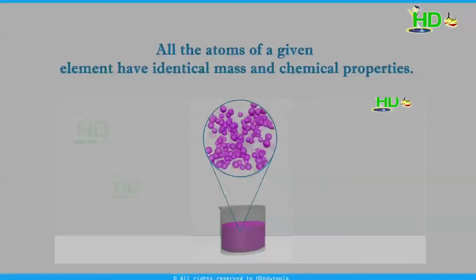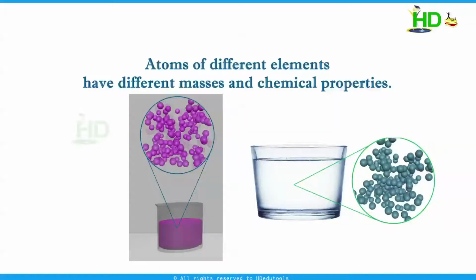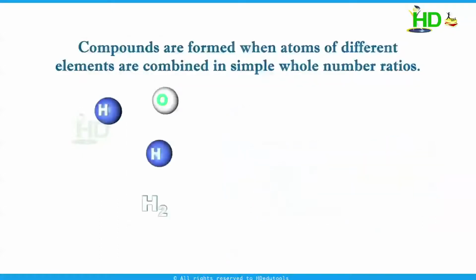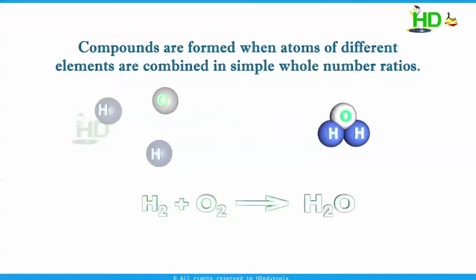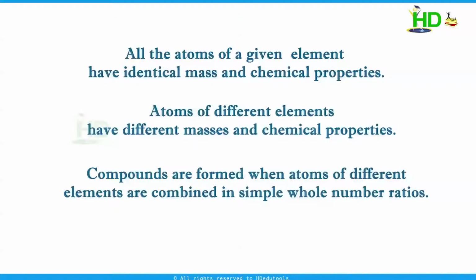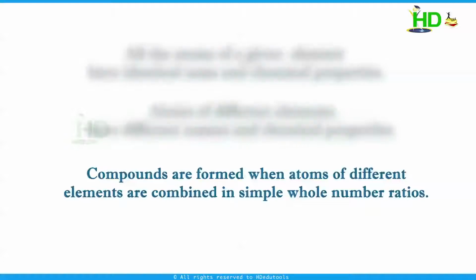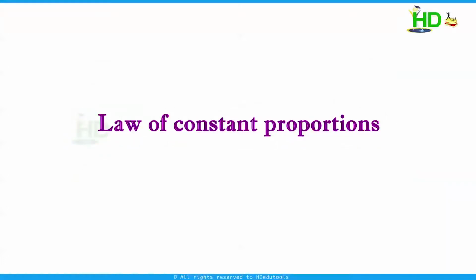All the atoms of a given element have identical mass and chemical properties. Atoms of different elements have different masses and different chemical properties. Compounds are formed when atoms of different elements are combined in simple whole number ratios. That is, chemical change is the union or separation of atoms as a whole. And these are the postulates of Dalton's theory. This postulate explains the law of constant proportions.